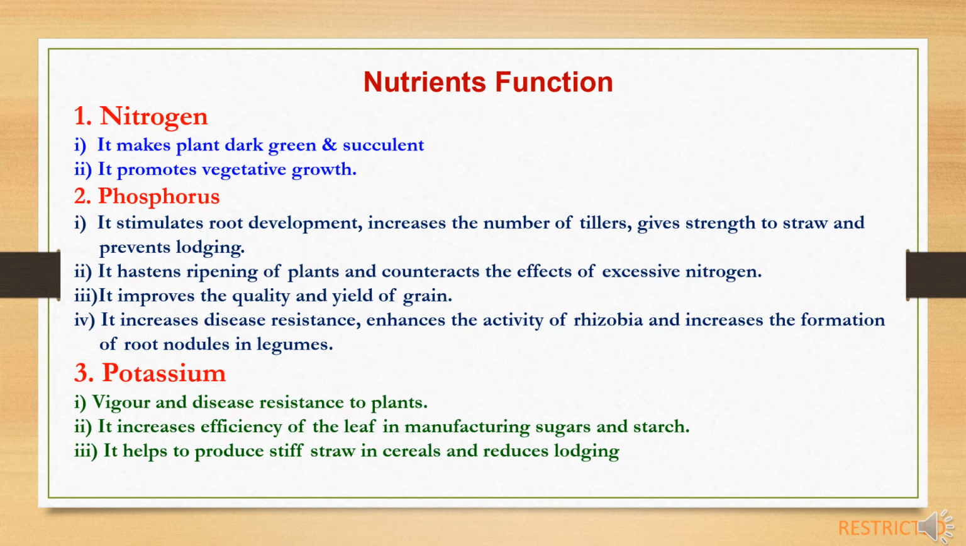Third nutrient is potassium, which has a role in vigor and disease resistance of the plant. Second, potassium increases the efficiency of the leaf in manufacturing sugars and starch. And third, it helps to produce a stiff straw in cereals and reduces lodging. Another activity, it plays a very important role in stomata opening and closing by involving the osmosis process.